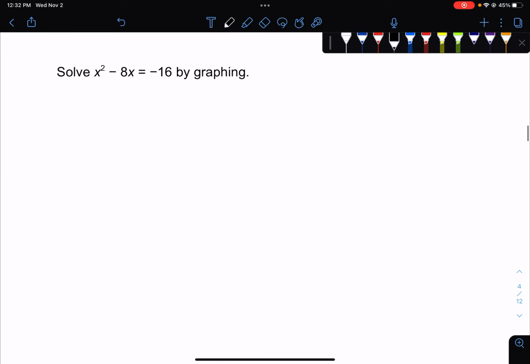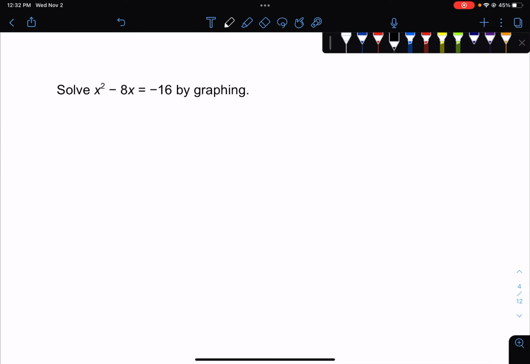All right, let's scroll down here. How about x squared minus 8x equals -16? This would be a good one to have in your notes because I have a feeling something a little bit different is going to happen. So when I add 16 to both sides, because that's step 1, right? I get x squared minus 8x plus 16 equals 0. I just did railroad tracks.